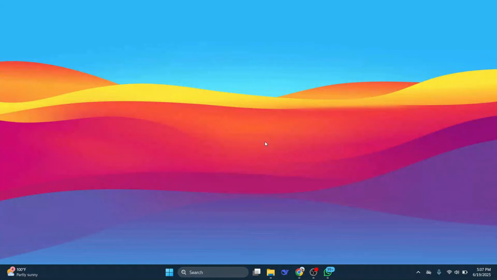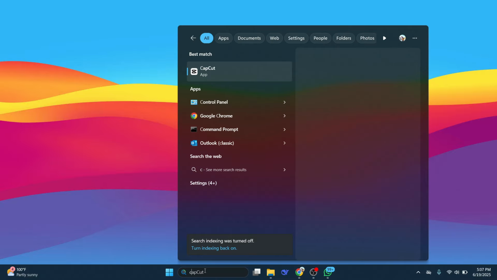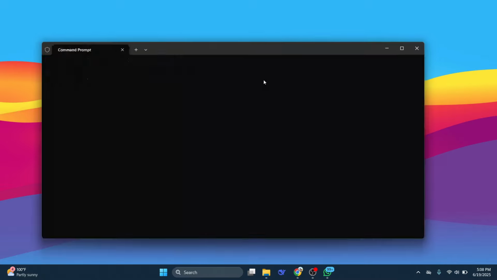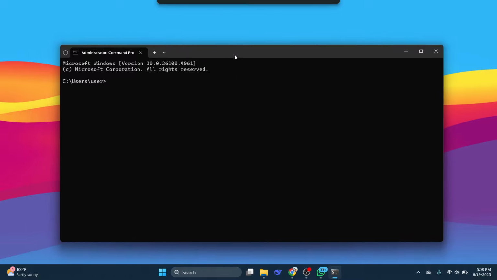So the first thing you're going to want to do is come to the search bar in the bottom left-hand corner, click this and type cmd. What you then want to do is right-click onto the command prompt app that should be coming up, and then click on Run as Administrator. This is going to open up a window that looks like this.